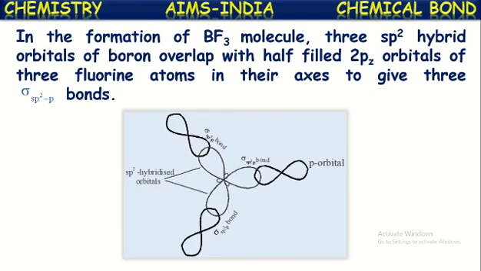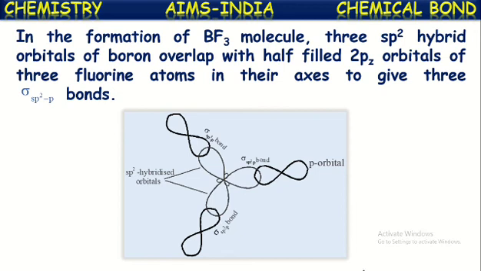Fluorine has one unpaired electron, or half-filled atomic orbital, that is the 2pz orbital. When hybridized boron approaches three fluorine atoms, each sp2 hybridized orbital of boron overlaps with the 2pz orbital of a fluorine atom.